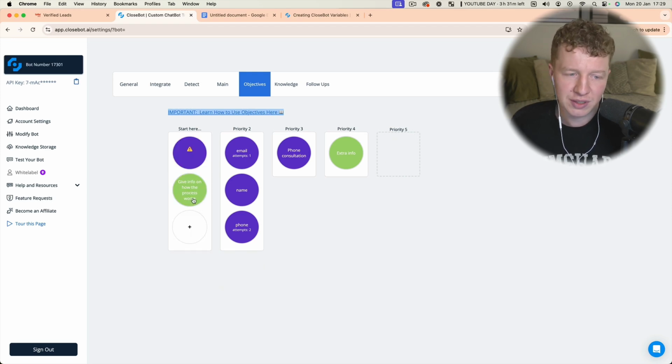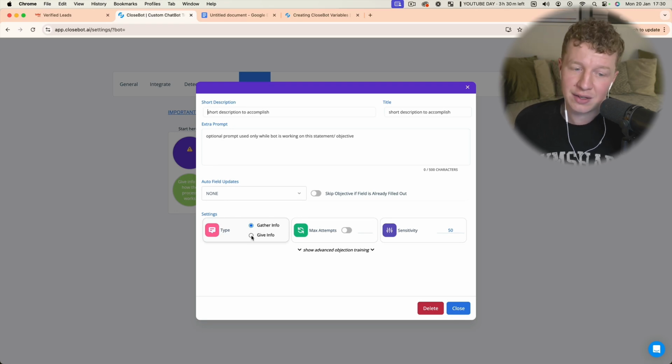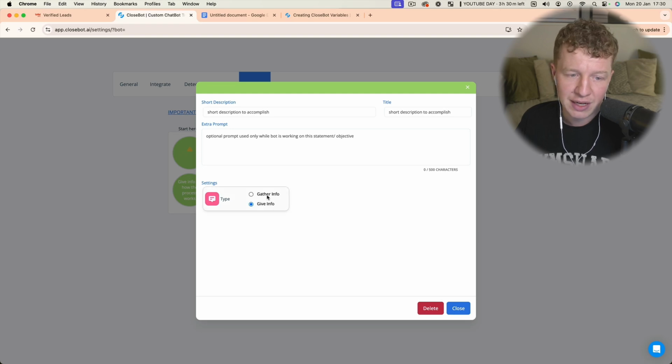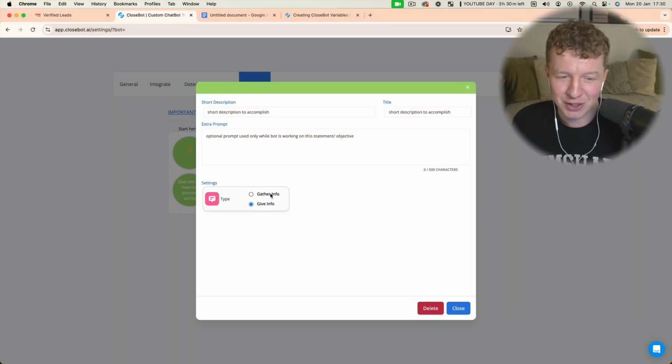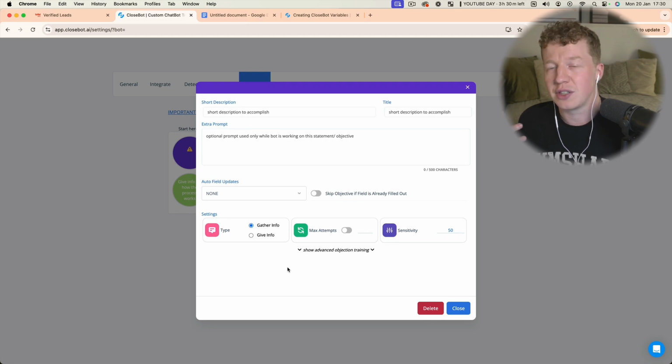So you've got multiple choices here. If you click on this, you can either gather information or give information. Those are the two core things. If you were to give information and click save, that would turn green. If you were to gather information, it would turn purple. Giving information is letting the customer know what your process is and that you're going to ask them a few questions before you can get them booked in for an appointment. Gathering information would be actually asking the customer to answer a question, or to let you know what type of project they have or what type of home they live in, for example.